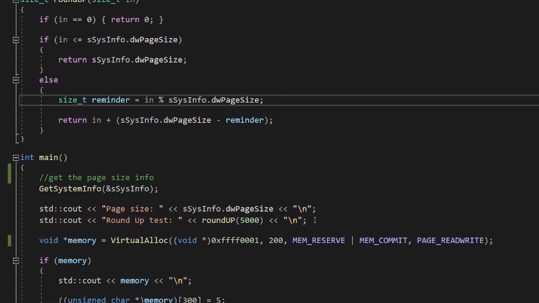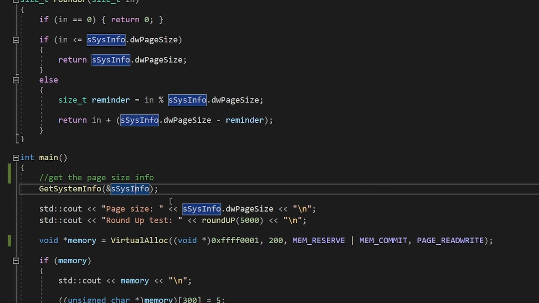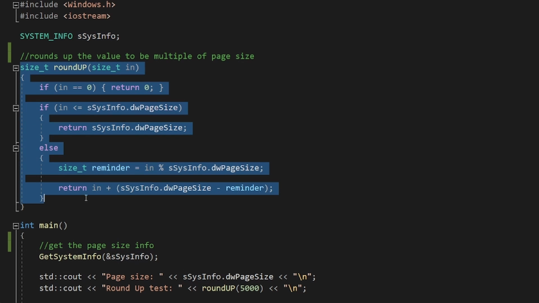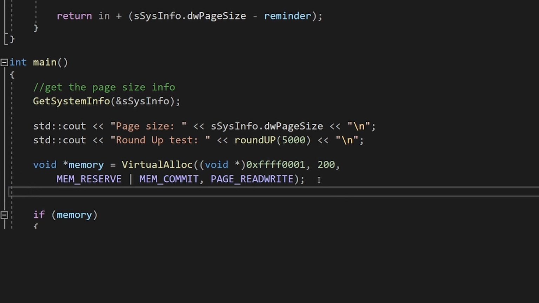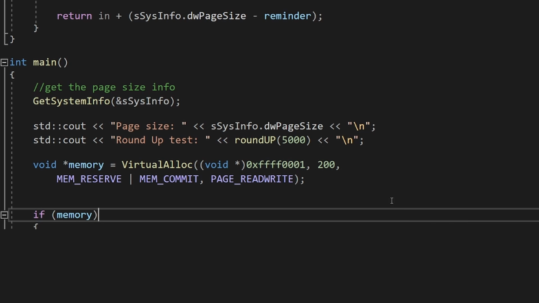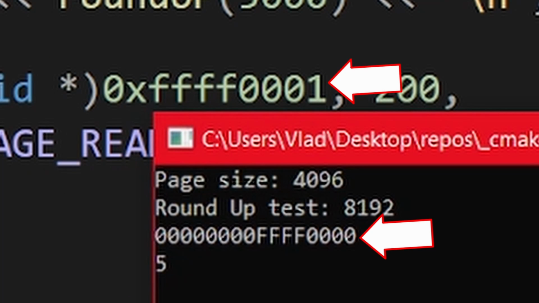Coding time. Calling getSystemInfo will give us various information, including the page size. I also made a roundup function that will round up any number to be a multiple of the page size. The first thing we do is call virtual_alloc. Notice that you can specify at what memory location to allocate the memory if you want, but this will fail if that memory region is already used. Also, that memory region will be rounded down to the page size.